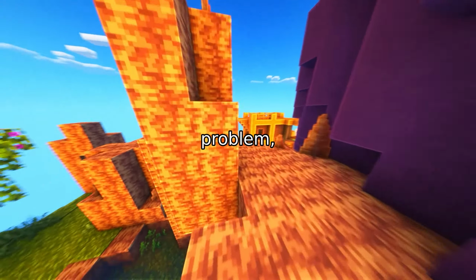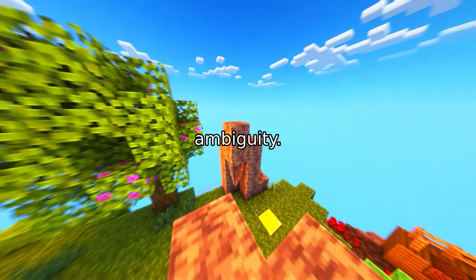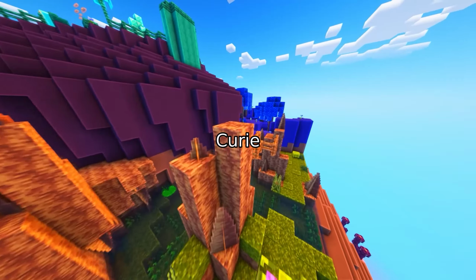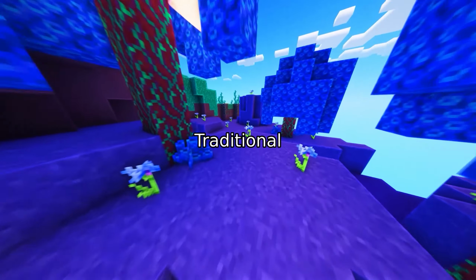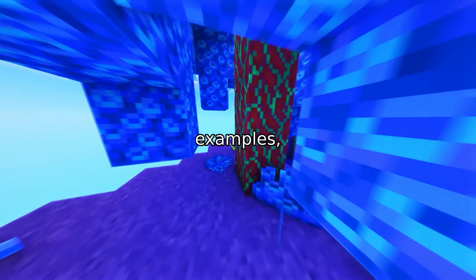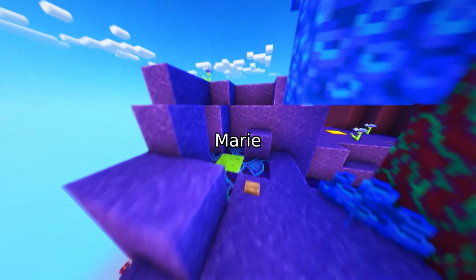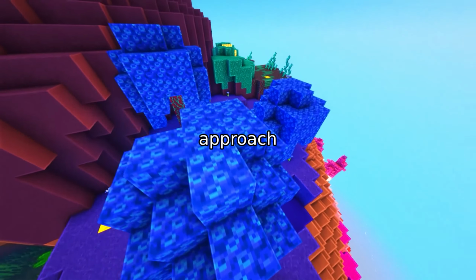The core problem. Real-world text is a minefield of ambiguity. Take the sentence, Marie Curie discovered radium. A human sees a clear relationship, but for AI, it's a puzzle. Traditional methods rely on manually labeled examples, like marking, discovered, as the relation between Marie Curie and radium. But this approach is brittle.